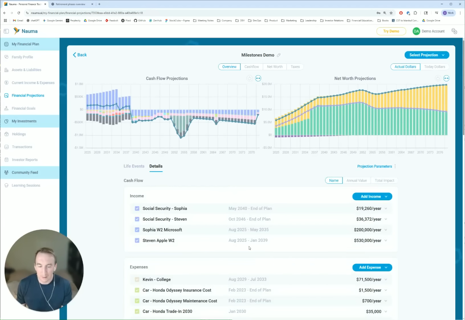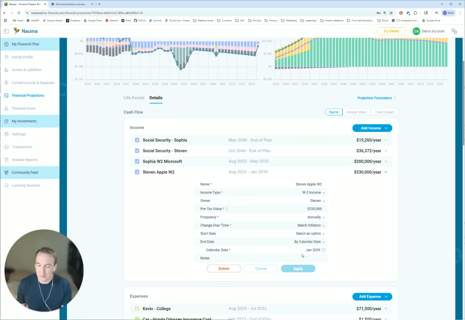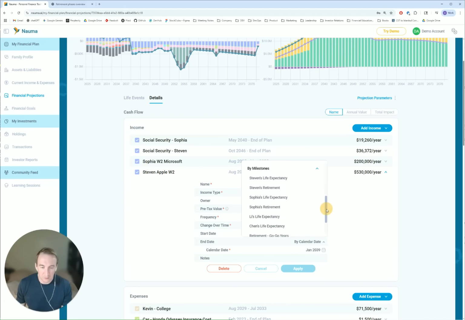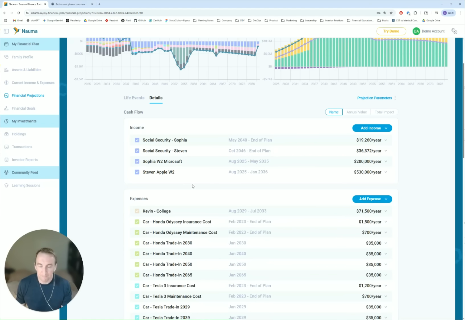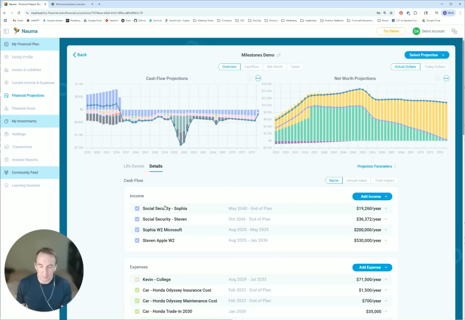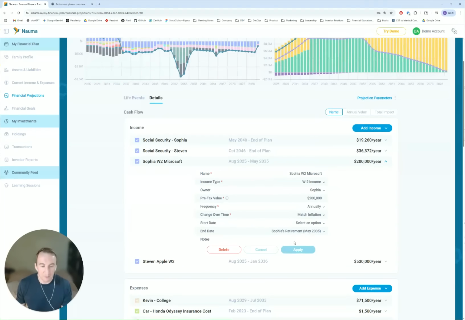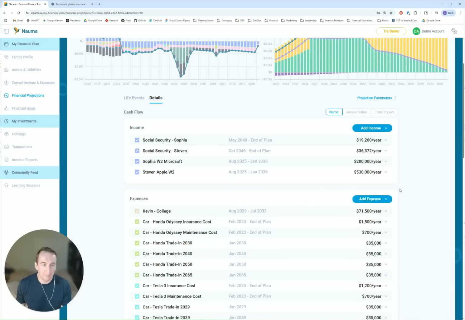So now if we go back, we can start replacing these calendar dates with the milestones. So the end date for Steven is not going to be 2039 anymore. We click on the end date and we scroll all the way down and you see the list of milestones. And we select retirement go-go years, which we just created. Click apply and the projection has been updated automatically. Now we will do the same thing for Sophia. So we'll select retirement go-go years. And it's going to be January 2036. Click apply because the family wants to retire at the same time.